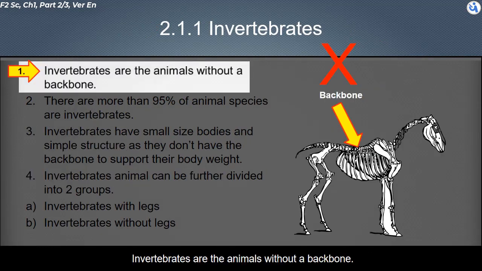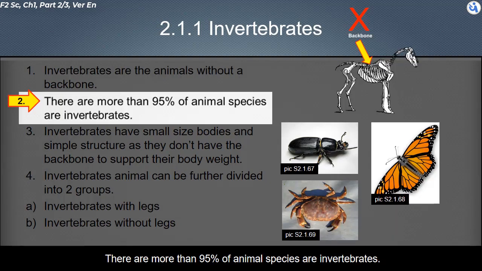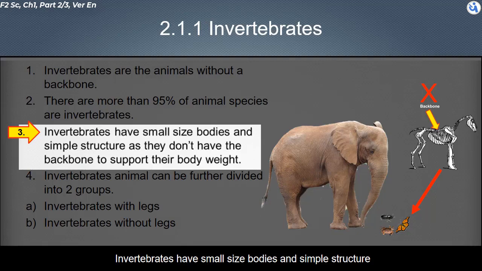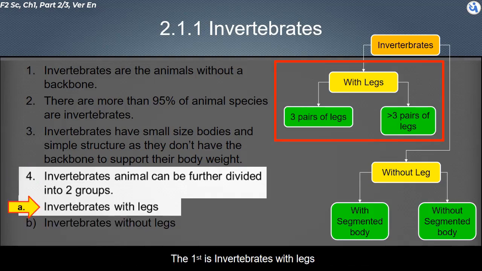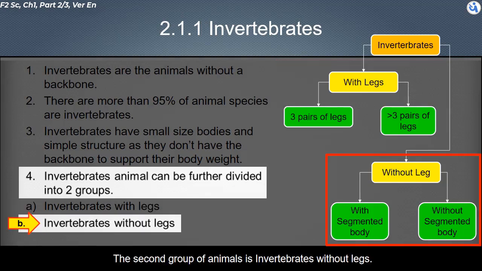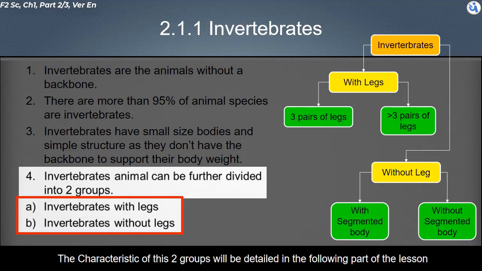Invertebrates are the animals without a backbone. More than 95% of animal species are invertebrates. Invertebrates have small-size bodies and simple structure, as they don't have a backbone to support their body weight. Invertebrate animals can be further divided into two groups. The first is invertebrates with legs. The second group is invertebrates without legs. The characteristics of these two groups will be detailed in the following part of the lesson.